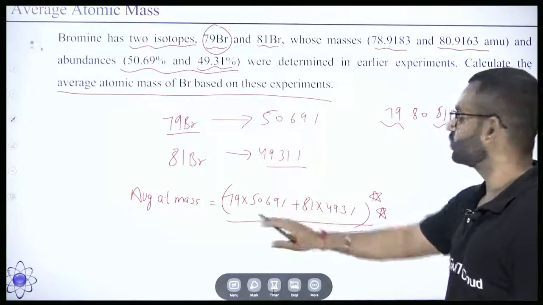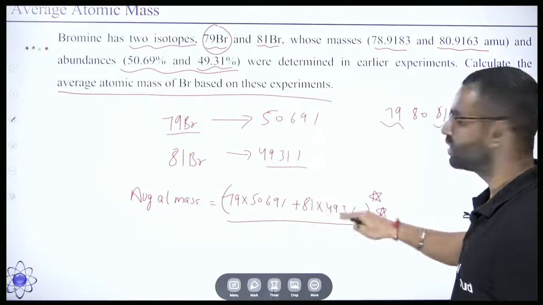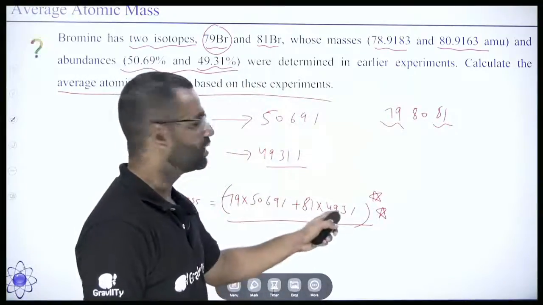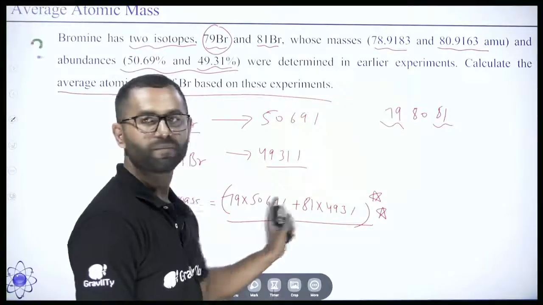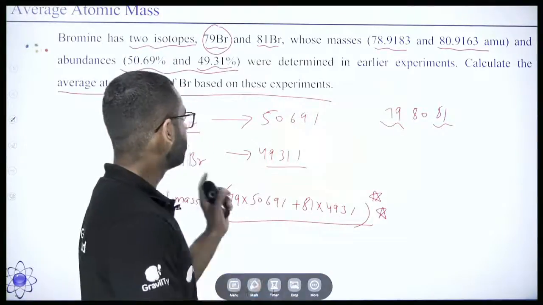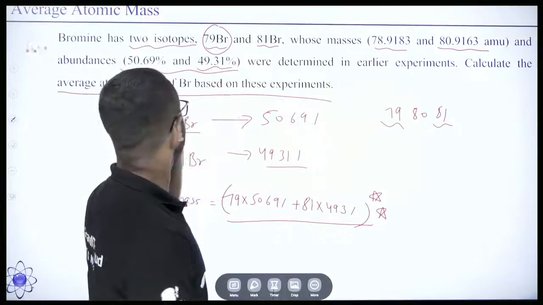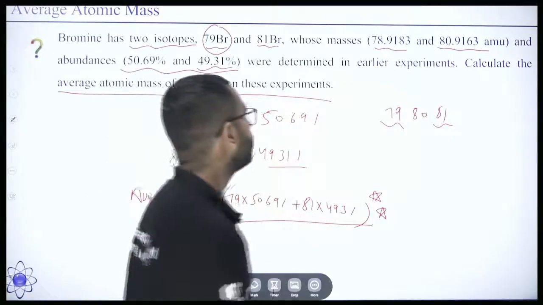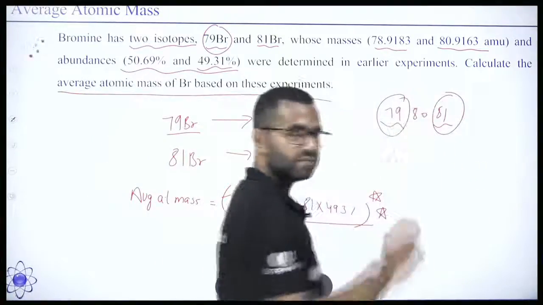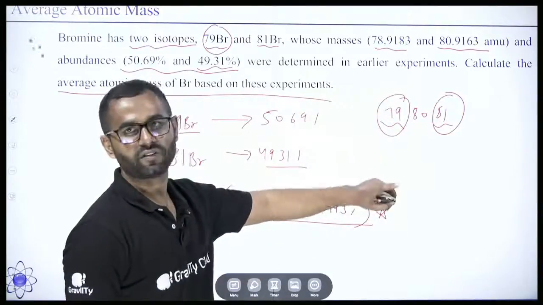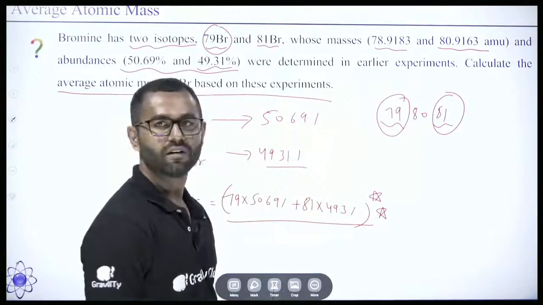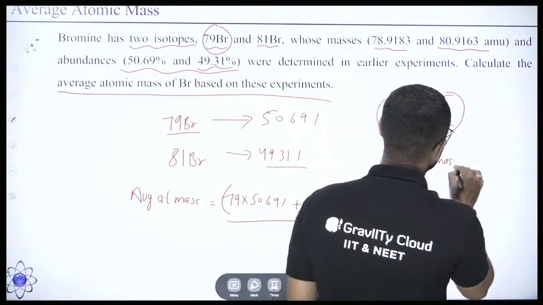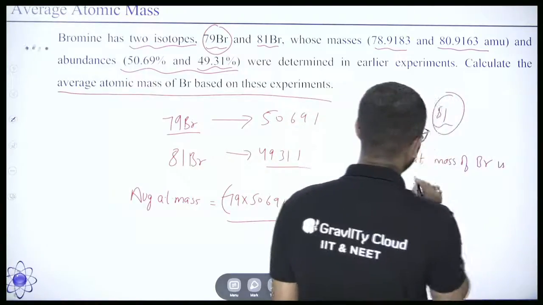Both ratios, 50.69 and 49.3, do not have much difference, just 1%. So that means the mass of the bromine atom will be the average of 79 and 81. It will be nearly 80. So I can write that the average atomic mass of bromine is close to 80.